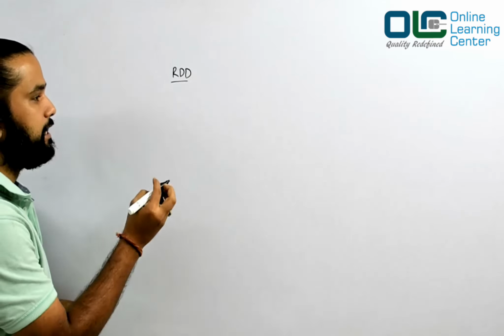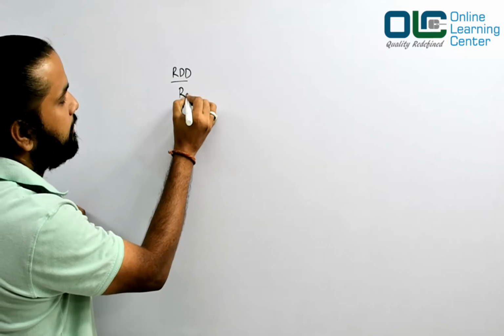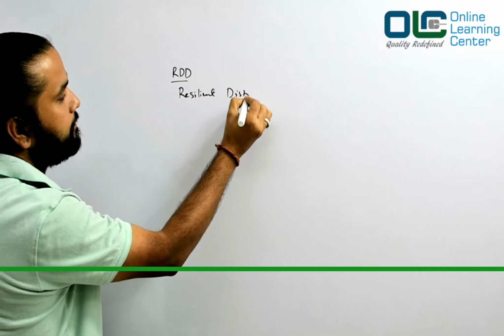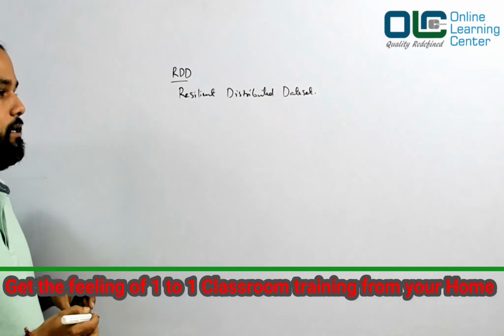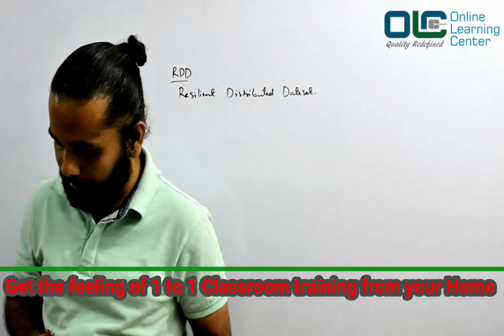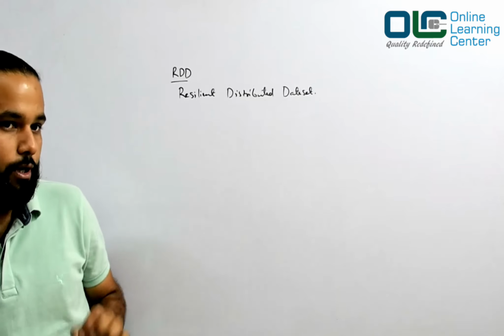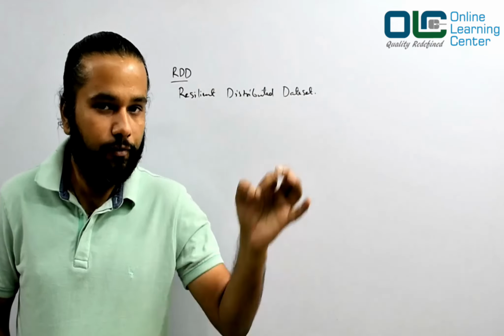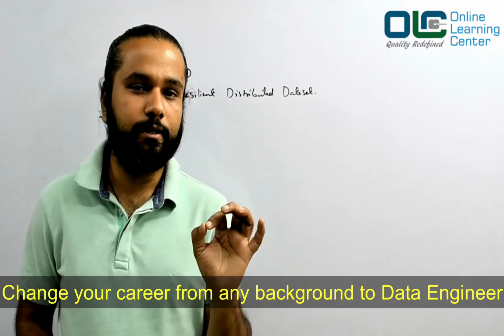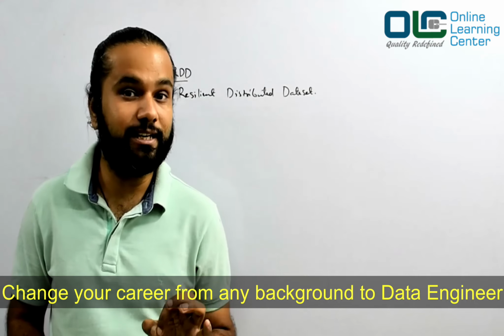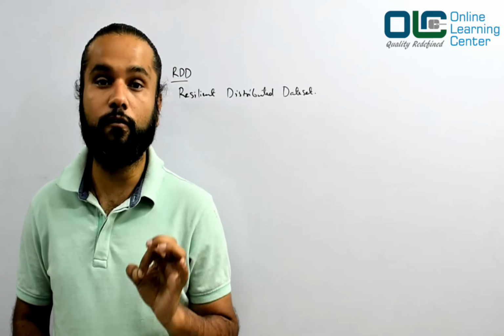So RDD actually stands for what? Resilient Distributed Data Set. Okay, now what does it mean? Let's understand that in great detail. Now, today we are not going to create an RDD. We will be doing that very soon, right? But it's very important for us to understand what exactly this RDD means in terms of Spark.